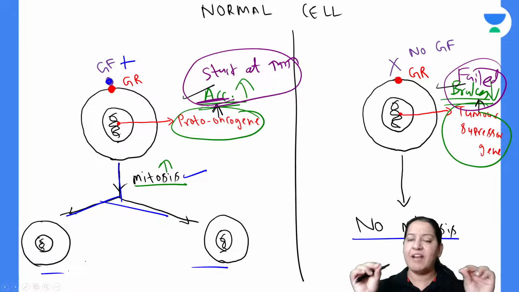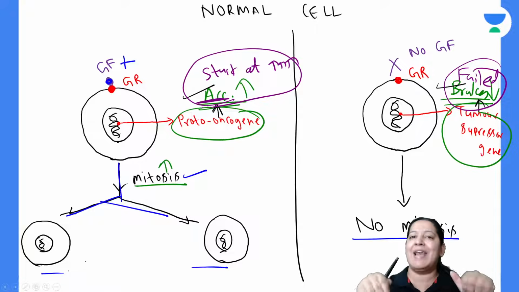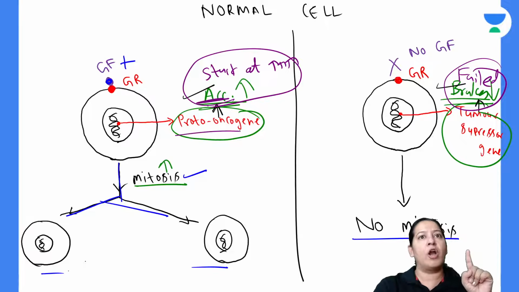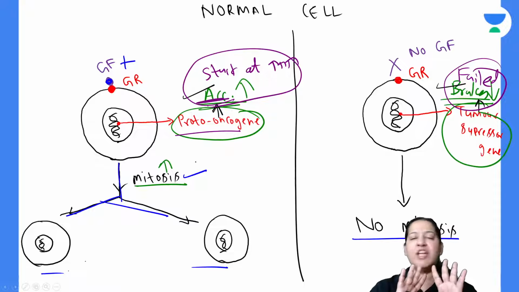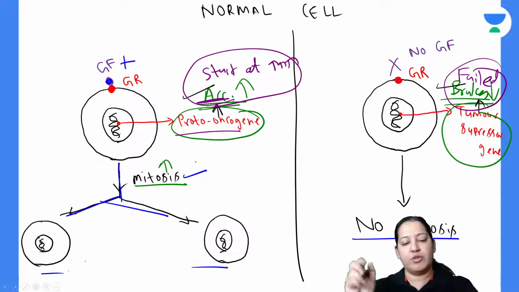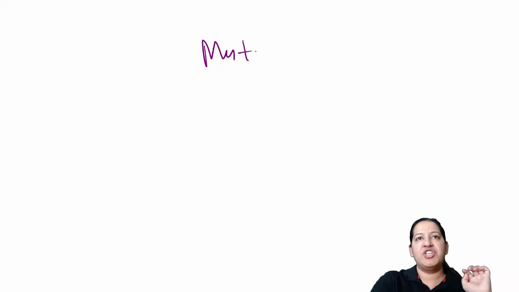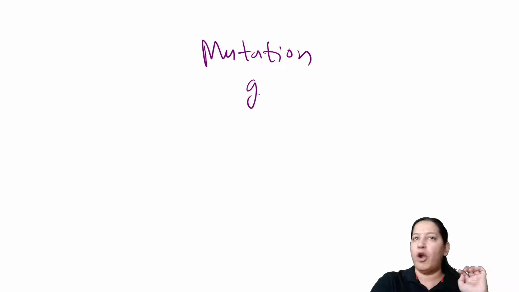So the car or the vehicle, here the car or vehicle is the cell. Inside the cell, two things are happening. The two genes got mutated. The proto-oncogene got mutated and it became overstimulated. After mutation, the gene does not have its normal function. So what is mutation? In mutation, the gene got mutated.